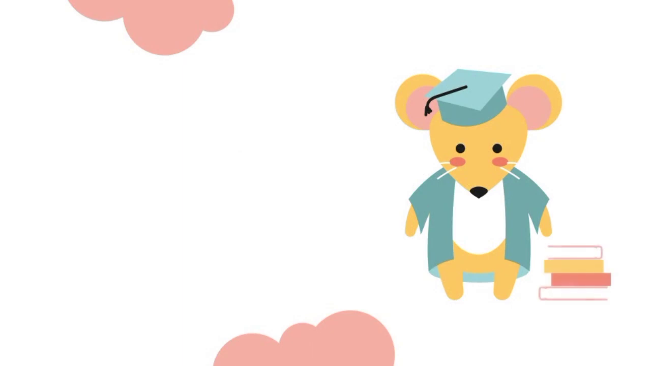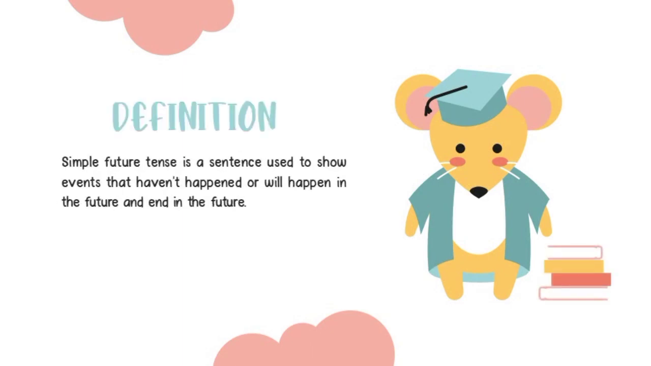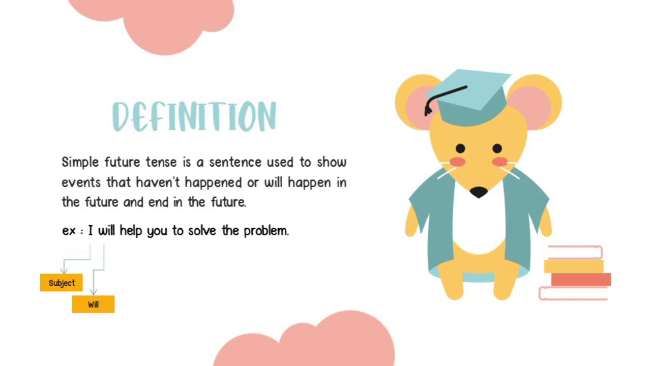Definition. Simple future tense is a sentence used to show events that have happened or will happen in the future and in the immediate future. Example: I will help you to solve the problem. I, subject, will help verb 1 you to solve the problem. Complement.